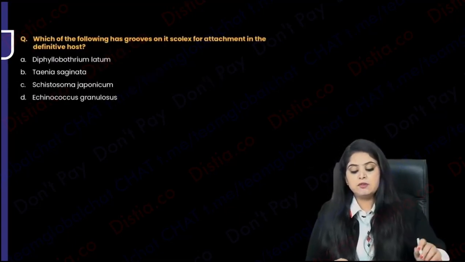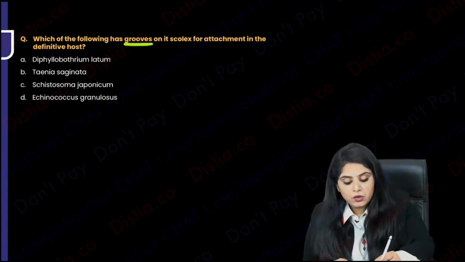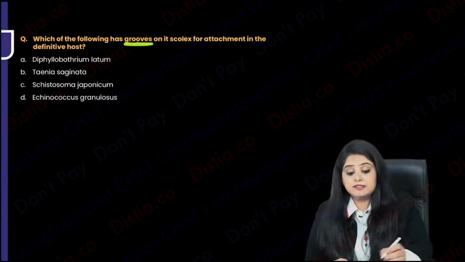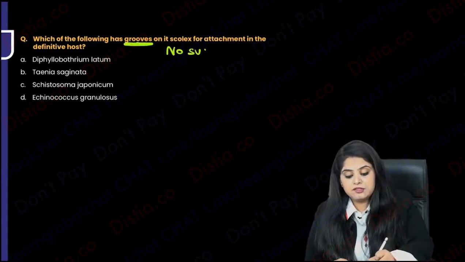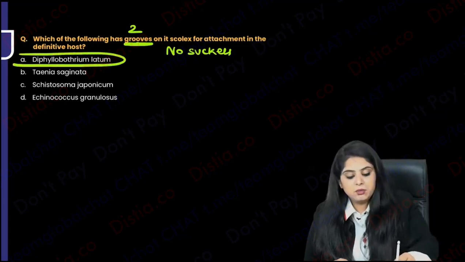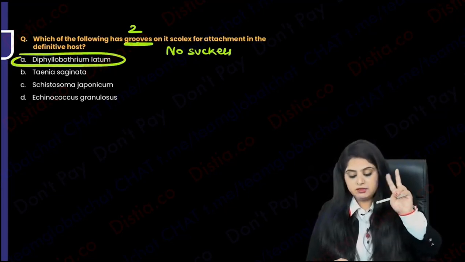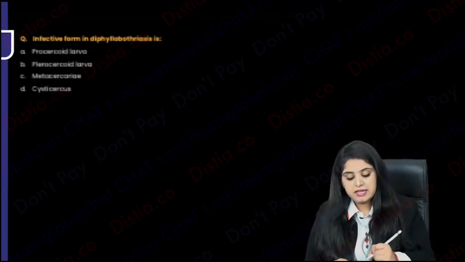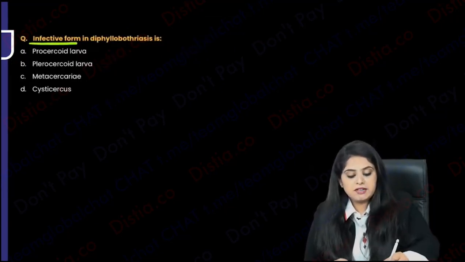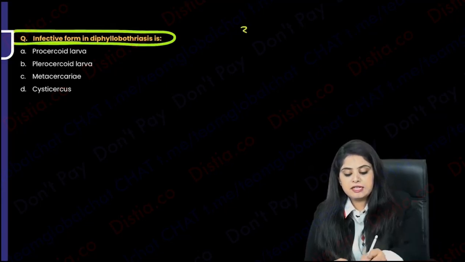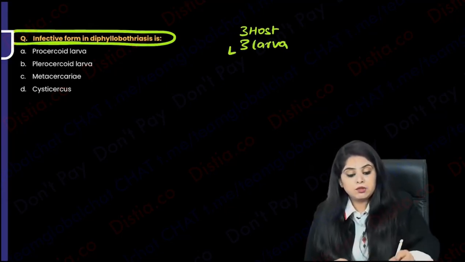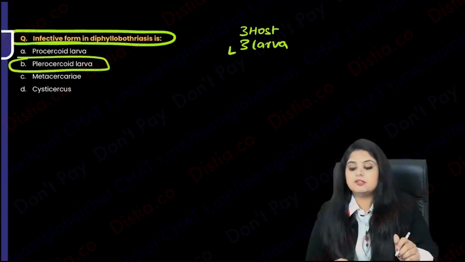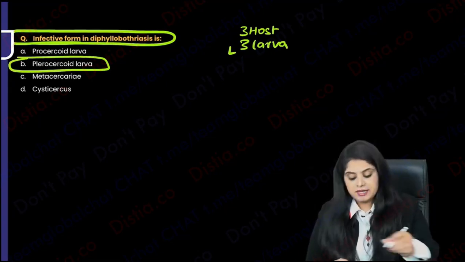Next question: which of the following has grooves on its head for attachment? It doesn't have suckers, no suckers, but grooves. And remember, two grooves: Diphyllobothrium latum. Di means two. It has two grooves. Next, the infective form of this Diphyllobothrium latum. I had said it had 3 hosts and it had 3 larvae. And out of them, the third larva, plerocercoid, was the infective form that you had.